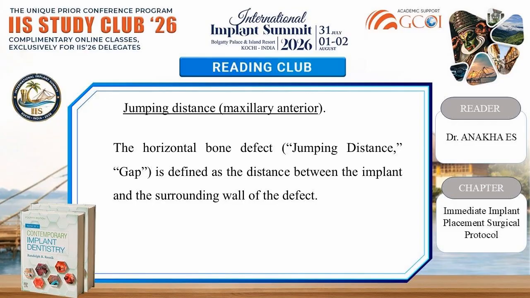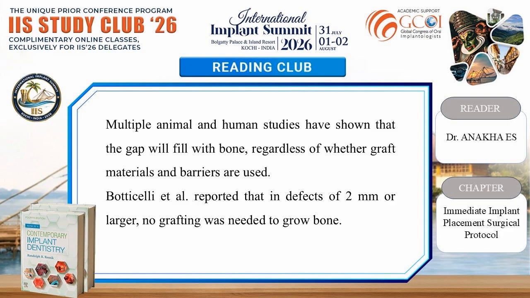Jumping distance, maxillary anterior. The horizontal bone defect or jumping distance or gap is defined as the distance between the implant and the surrounding wall of the defect. Multiple animal and human studies have shown that the gap will fill with bone regardless of whether graft materials and barriers are used.